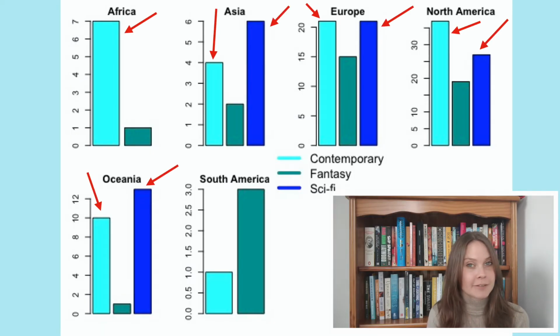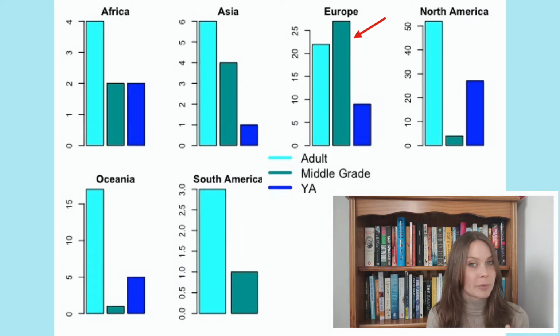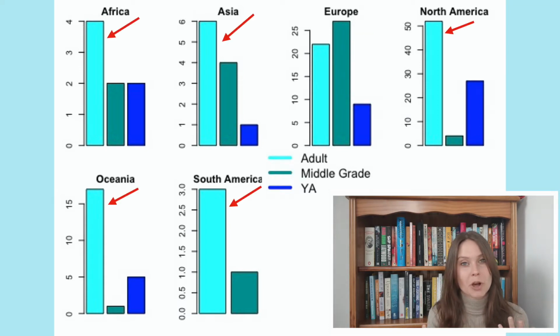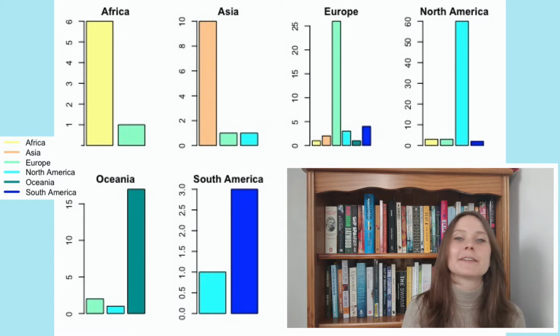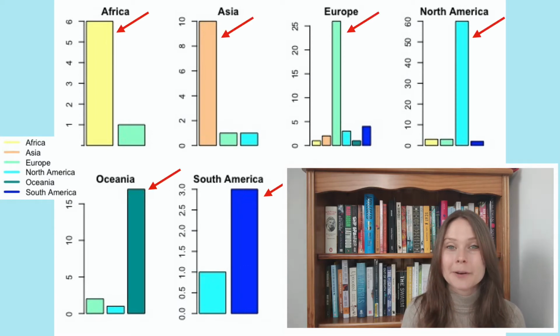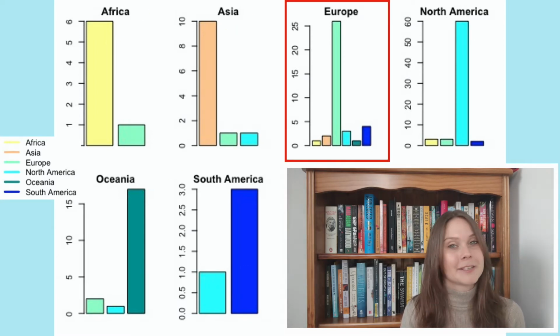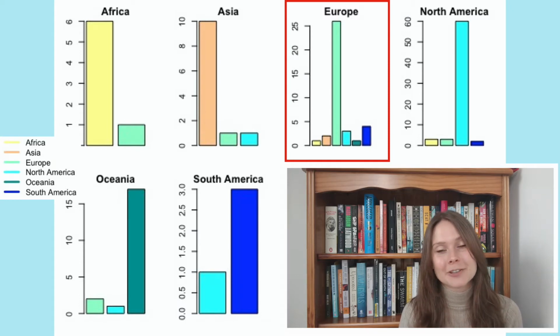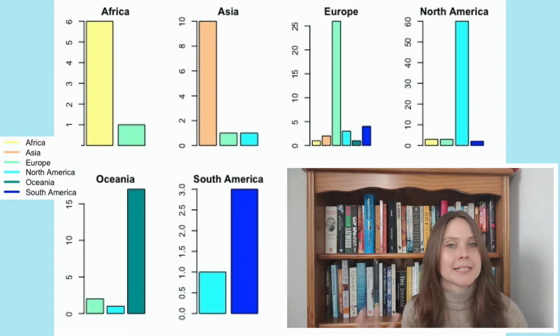But if we look at each region and what authors from that region are writing, it gets a bit interesting. Contemporary and sci-fi are really vying for that top spot, and again, most European writers are writing for middle grade readers, followed closely by adult. And in all other regions, adult is the most common. It looks like most authors set their stories in the places where they're from, although European authors seem to be a bit adventurous, setting their stories all over the place, with authors from other regions only branching out to a few other places, which is interesting.